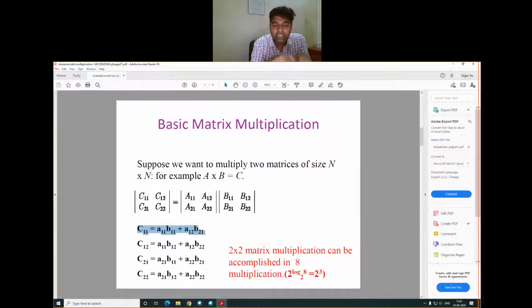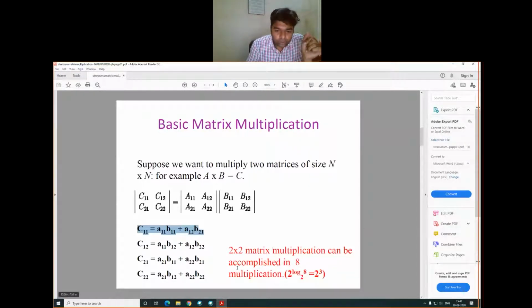Means when we multiply A11 by B11 plus A12 multiplied by B21, that is the traditional method we know; we have done lots of exercises, lots of problems using this traditional matrix multiplication method. Okay, so here the size of the matrices is n cross n, and the resultant matrix will become n cross n.